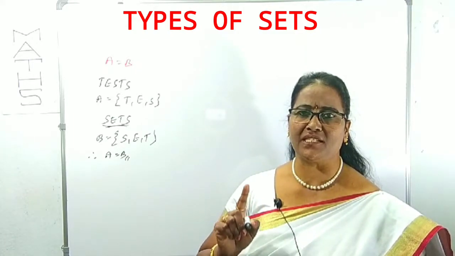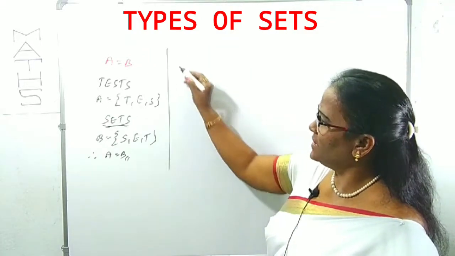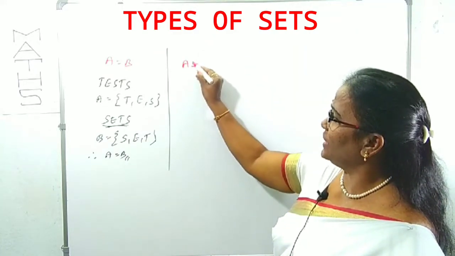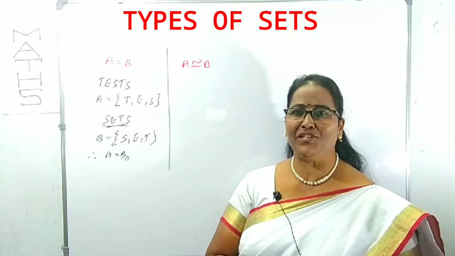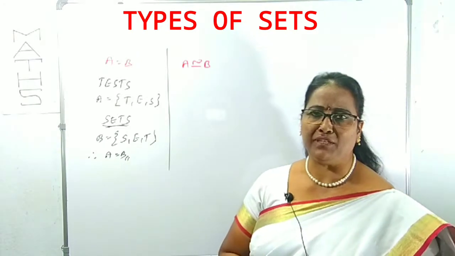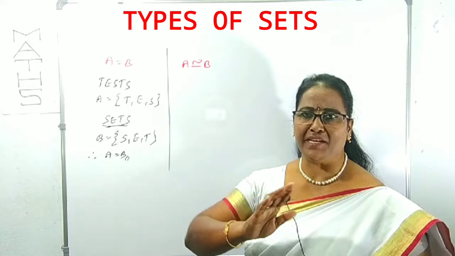Then the two sets are said to be equal sets. Now we can observe equivalence. Suppose you take A, we can use this equivalence symbol. A equivalent to B means the number of elements in A is equal to the number of elements in B. Then A equivalent to B need not have the same elements.